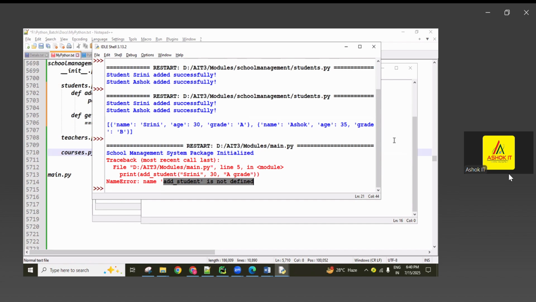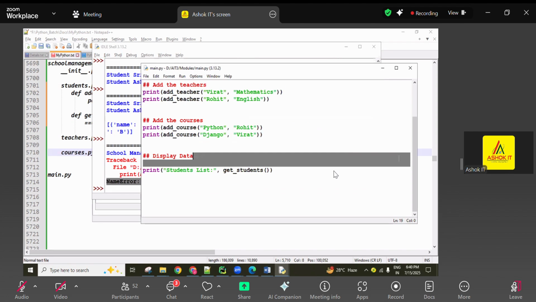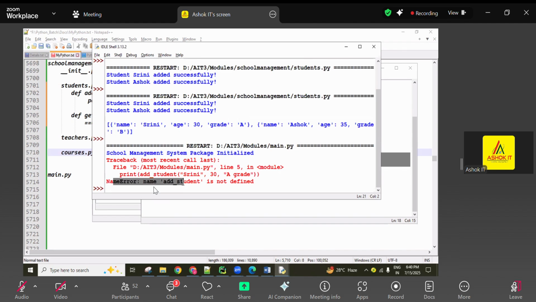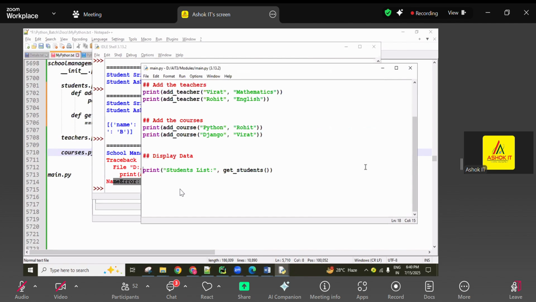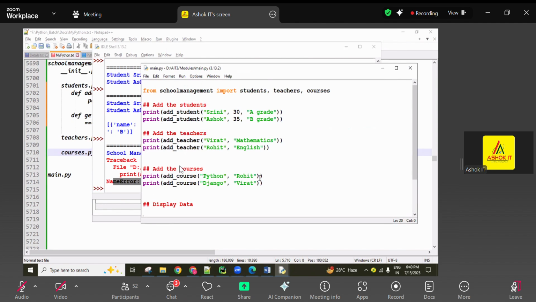I did one small mistake. That's why this error came. Are you identifying? Name error is coming. Add student is not defined. So this add student function is available where? In this module available. Directly I imported the module.